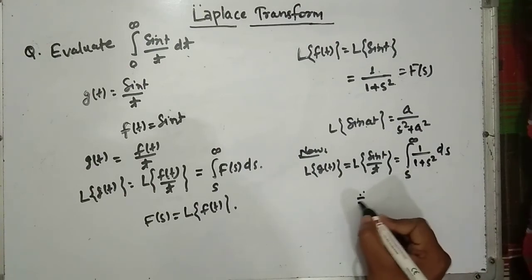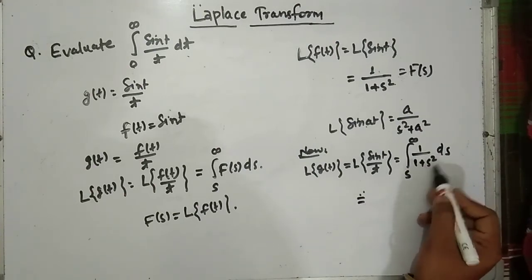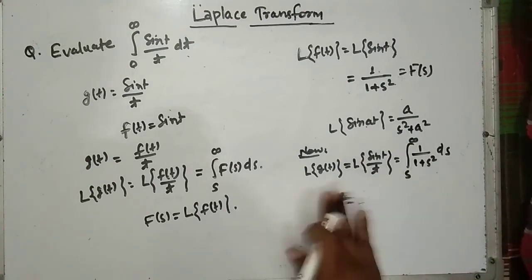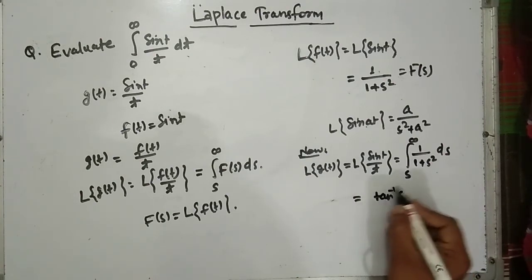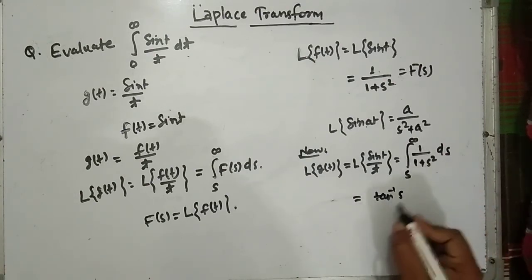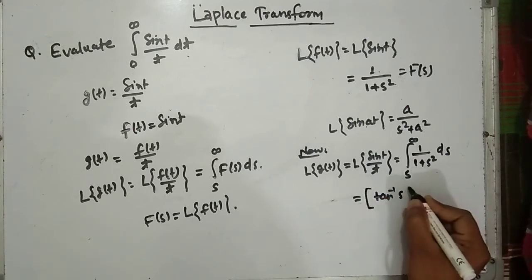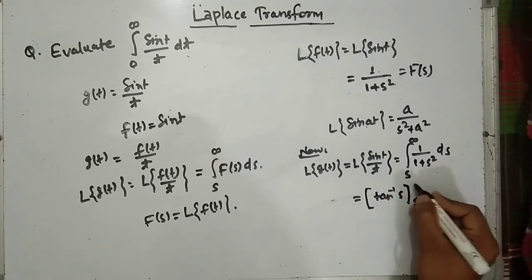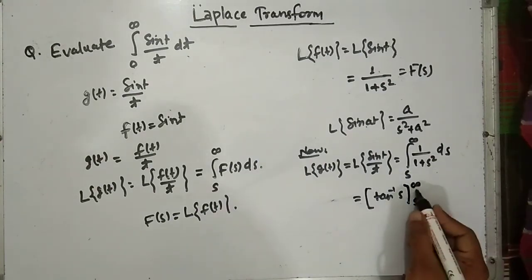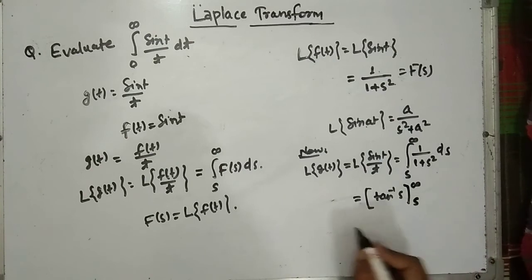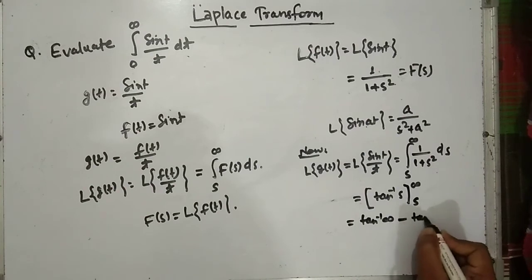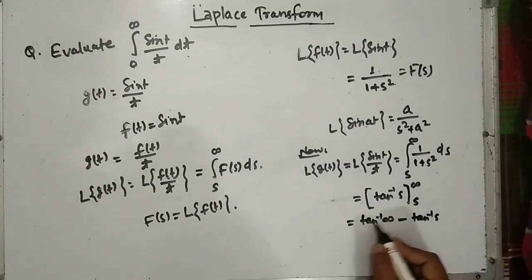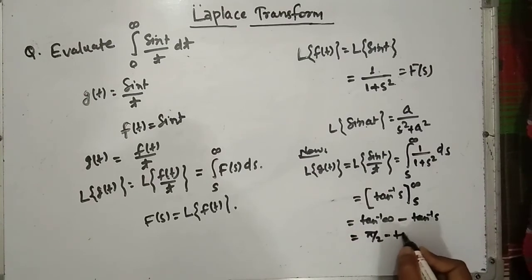The integration of 1 upon 1 plus s square ds will be what? Tan inverse s. Okay, the integration of 1 upon 1 plus s square ds will be tan inverse s, and the limit is s to infinite, right? So first we have to put the upper limit, then lower limit. So tan inverse infinity minus tan inverse s, and the value of tan inverse infinity is basically pi by 2, minus tan inverse s.